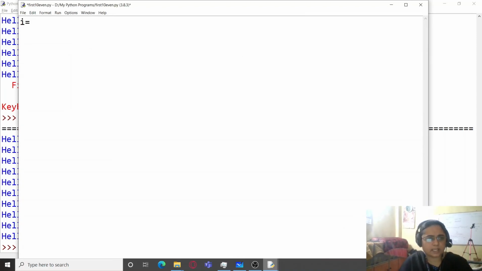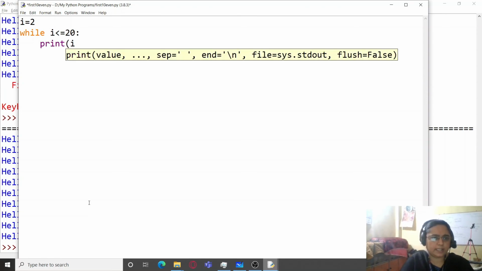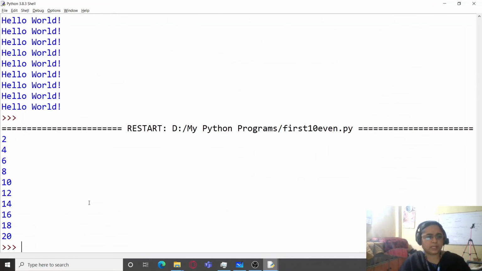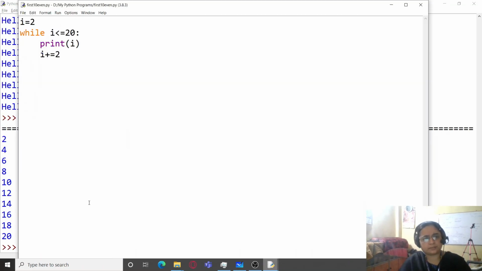So I write I equals 2, while I is less than equal to 20, print I, I plus equal to 2, and let's run the program, and you can see first 10 even numbers are printed.